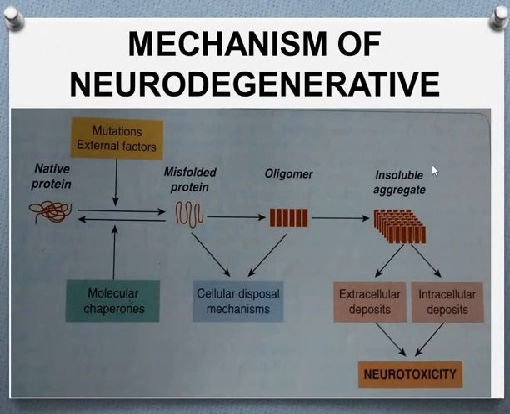This insoluble protein forms extracellular and intracellular deposits, resulting in neurotoxicity.